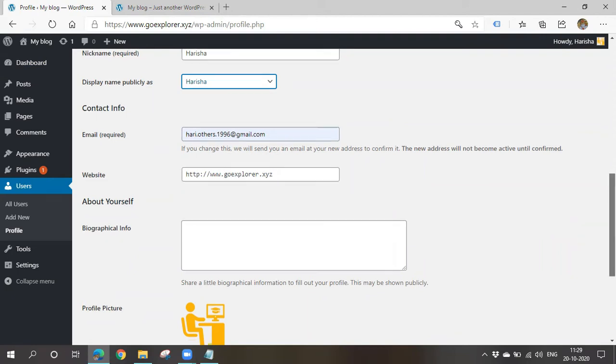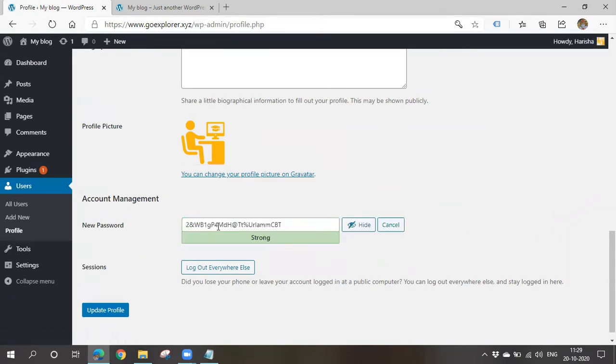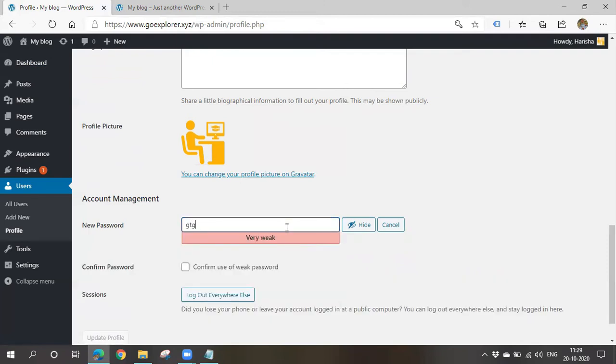You can change your profile picture also, and you can generate a new password. If you want to change your password, you have to go to your profile picture and change it here. Simply click on generate password. It will generate some random password. If it is okay, you can go with it. Otherwise, you can edit this password also. Here you can give your own password.